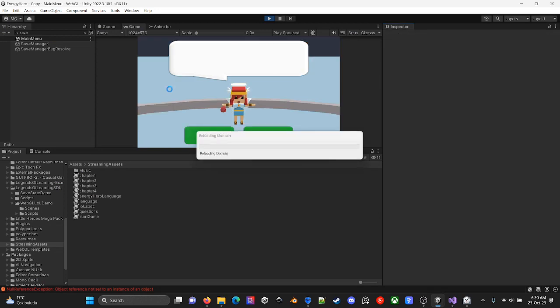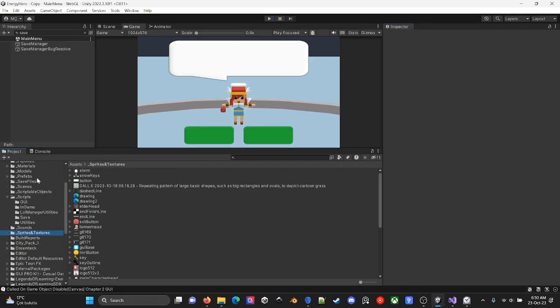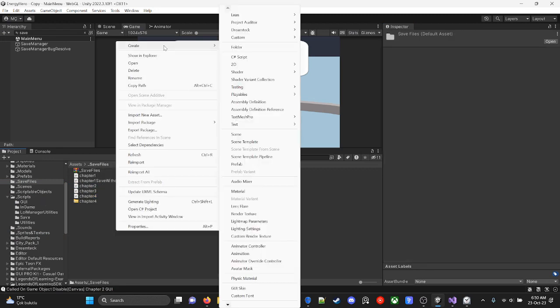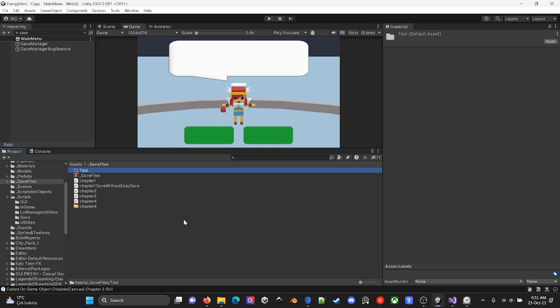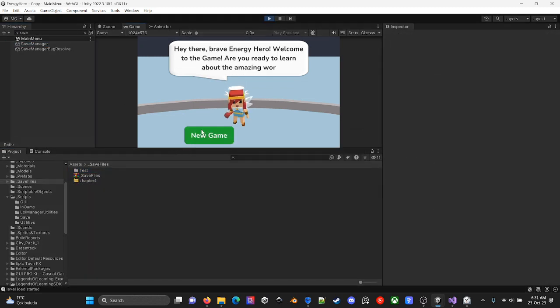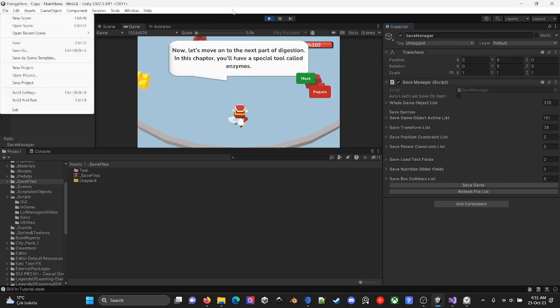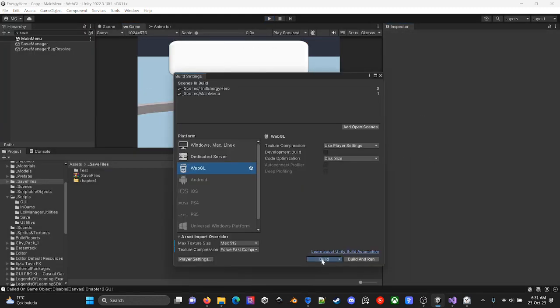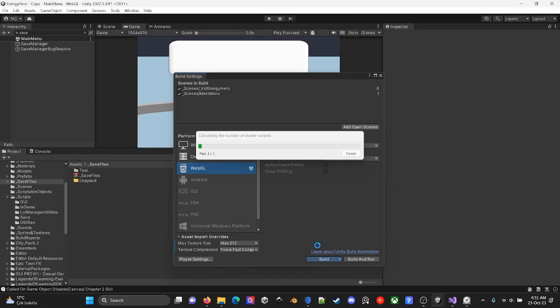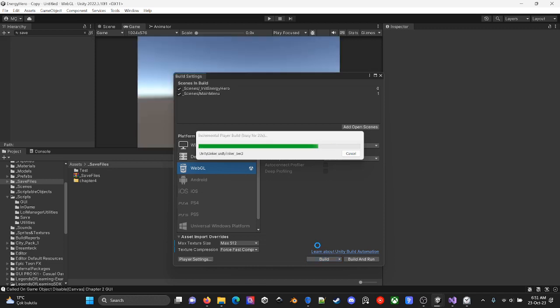Okay, let's retry this one. Let's just find my save files and create a test folder over here and move them over here and try them. Yes, and let's get a build. Right now this will work, but this also kills my 5 minutes. And while having a build, I'm not able to work on this game more.